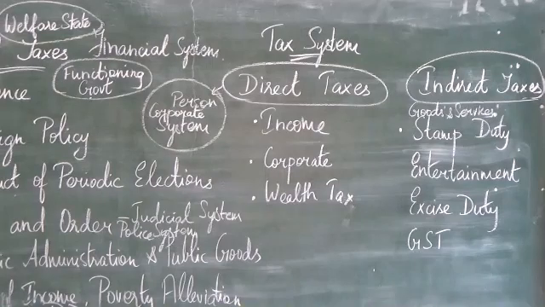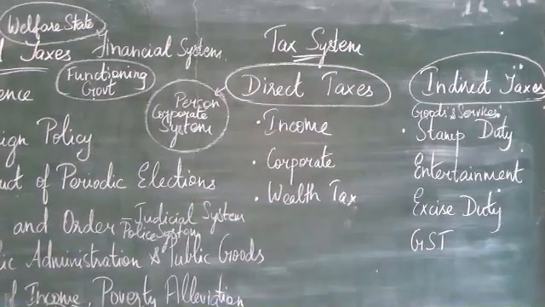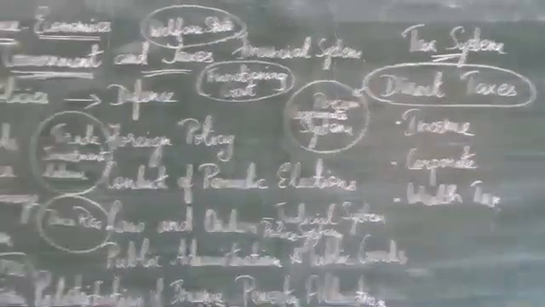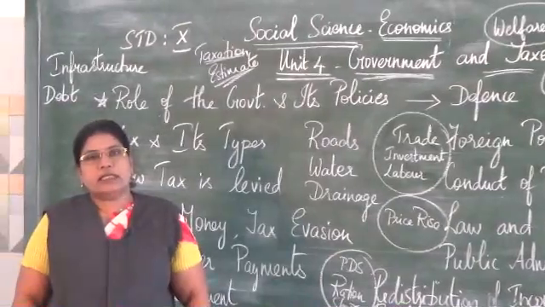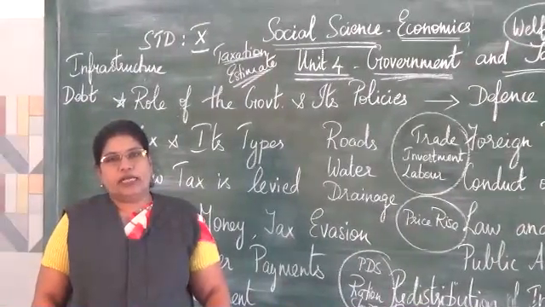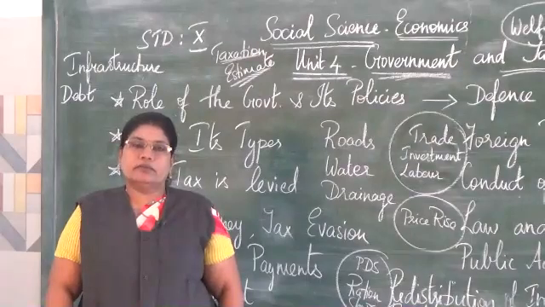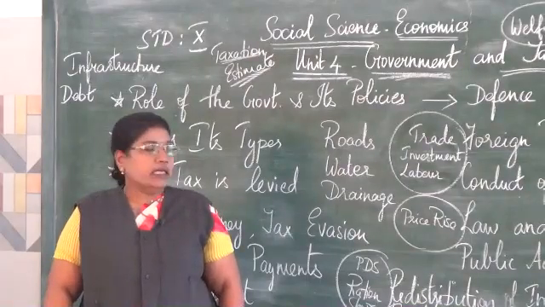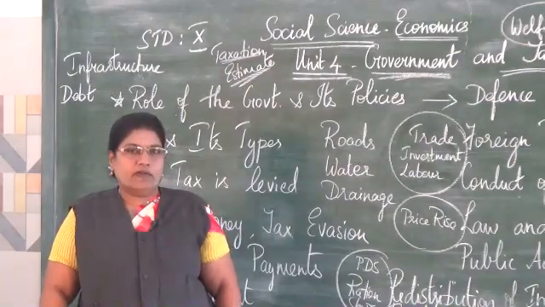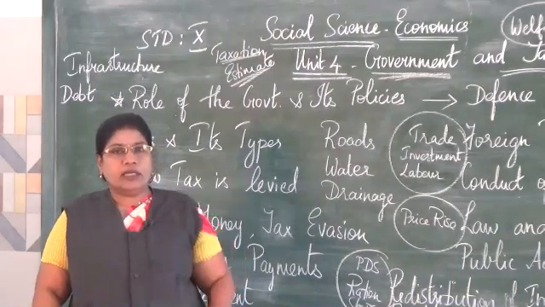The tax varies depending on the level of income. A person earns 1 lakh per month, the tax will be more. If a person earns 10,000, the tax will be less. So, based on the income an individual earns, the income tax is levied by the government. It varies according to the income.